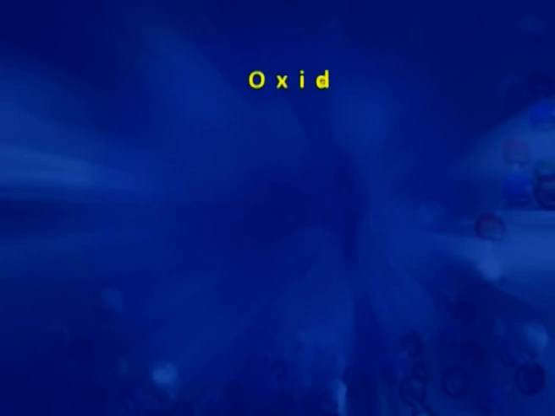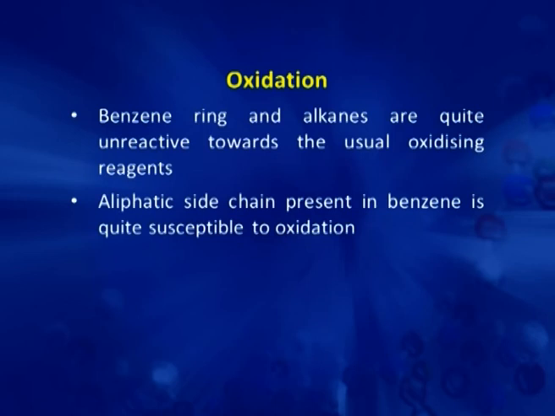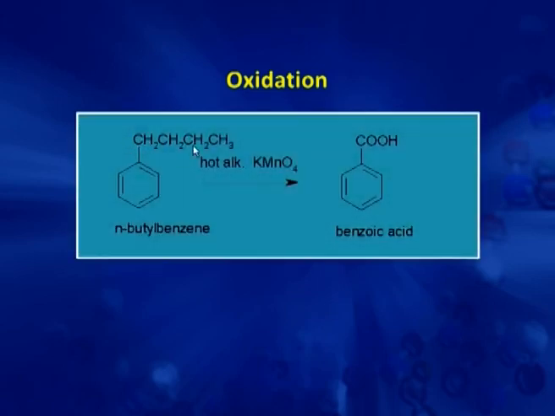The next reaction is oxidation. As such, the benzene ring and alkanes are quite unreactive towards the usual oxidizing agents, but the aliphatic side chain which is present in benzene is quite susceptible towards oxidation. The side chain gets oxidized with the usual oxidizing agents like alkaline KMnO4, chromic acid or nitric acid, and gives the final product benzoic acid. Whatever the length of the carbon chain, the ultimate product is benzoic acid.